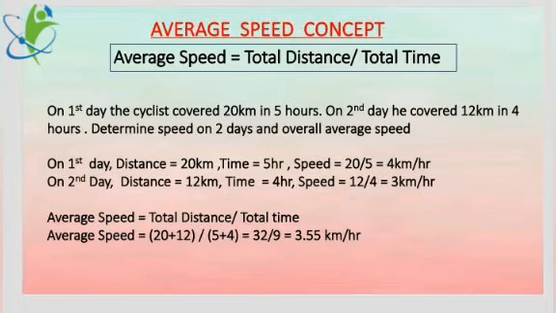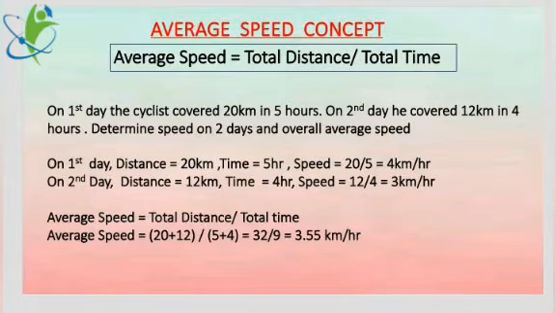Moving on to the next concept, the average speed concept. Now, just take your time and avail yourself to memorize the concept. Average speed is equal to total distance upon total time. You see the concept, total distance upon total time. So to find the average speed, you have to add the distances and add the times, then divide both values.